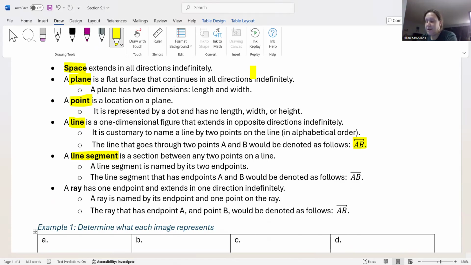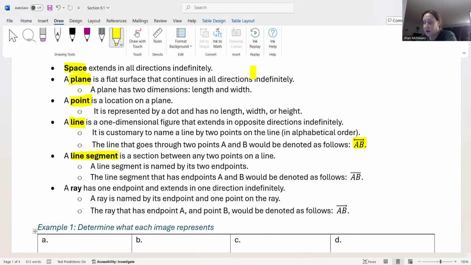A line segment is like a segment of a line. Literally, it is what it says. It's just like a little chunk of a line, but it has two definite endpoints, so it doesn't go forever. It's only one dimension. It has length, but it has a very finite length that has a beginning and an end. So a line segment is a section between any two points on a line.